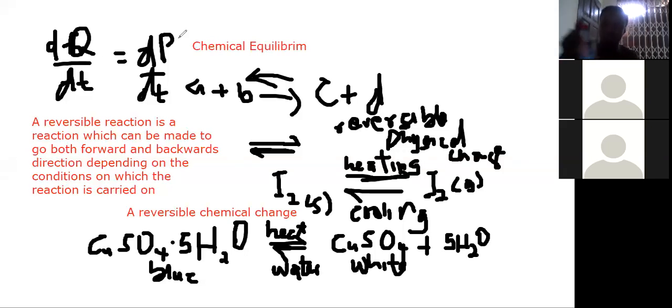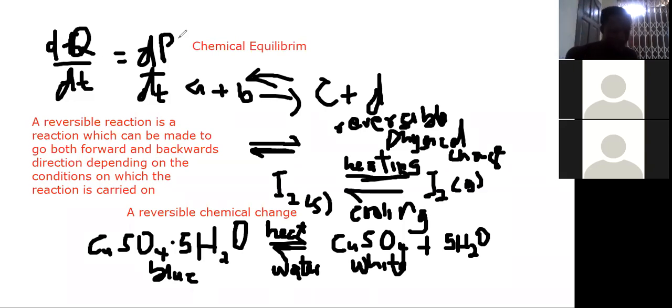So for instance, when I'm cooking or anything, there's a closed system. So the dynamic equilibrium is achieved when the composition in this bottle remains constant and does not change with time.